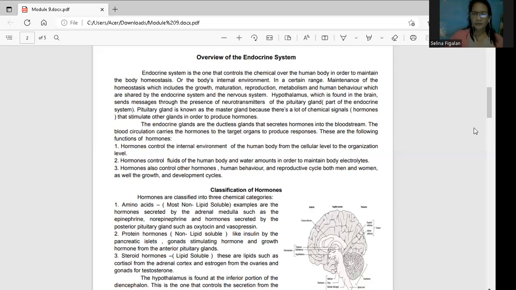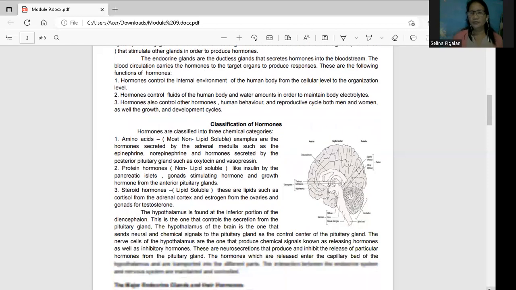The hypothalamus is found in the inferior portion of the diencephalon. When you say inferior, which means the lower part, because superior means up, sa taas, and the lower portion is below. The anterior is in front, and the back is the posterior. So your hypothalamus is found at the inferior portion of your diencephalon, which is a part of the brain. This is the one that controls the secretion of your pituitary gland. That is the reason why your pituitary gland is found in your brain.